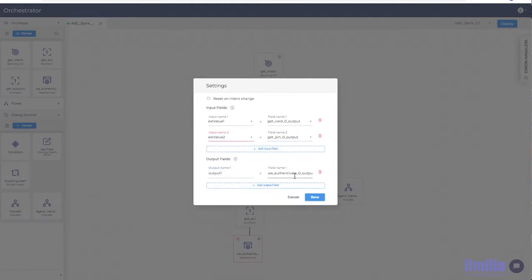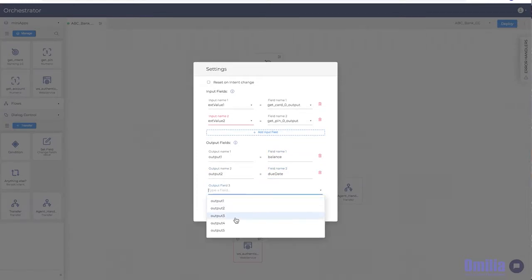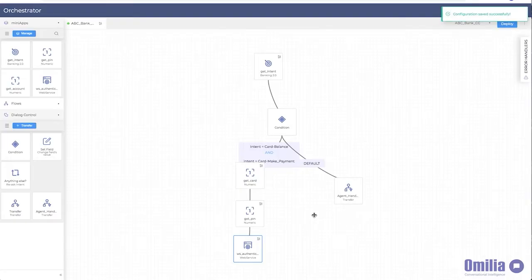You'll get a payment due date from the web service. Map that to a variable. The web service returns the account number, which we'll also need. Save it, and we're back to Orchestrator.